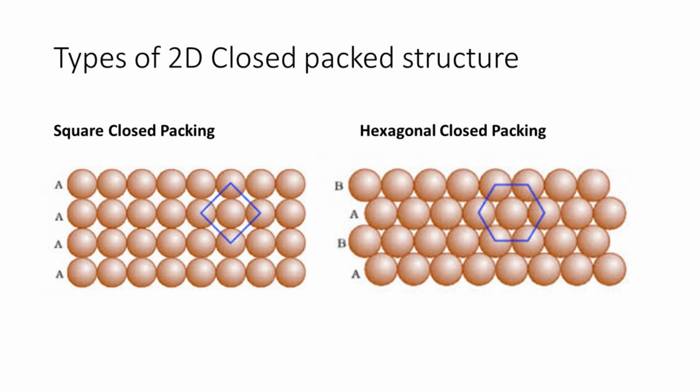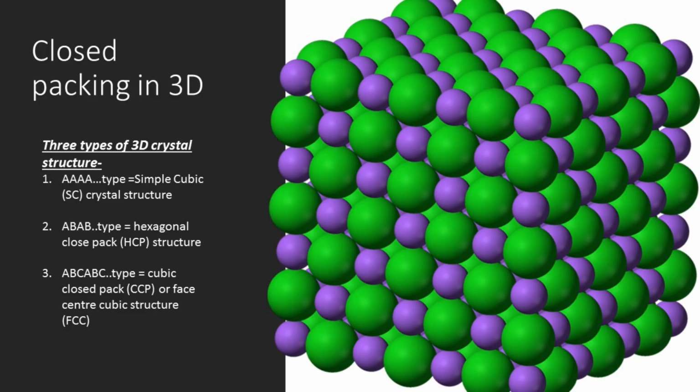Hence, this planar or two-dimensional close packing is called ABAB type as shown in figure. Now, we have to study about the third type, that is close packing in 3 dimensions. Stacking of two-dimensional layers gives rise to 3-dimensional crystal structure.